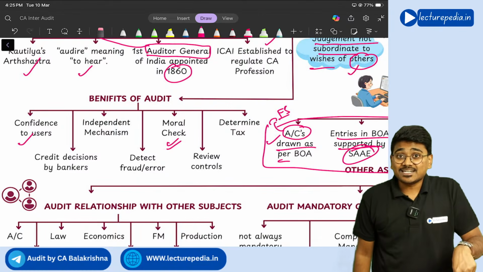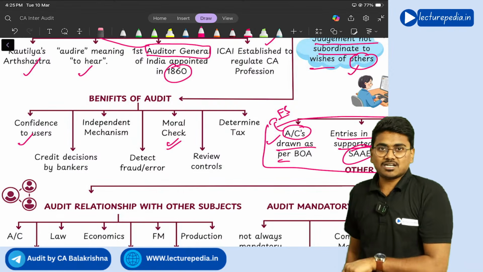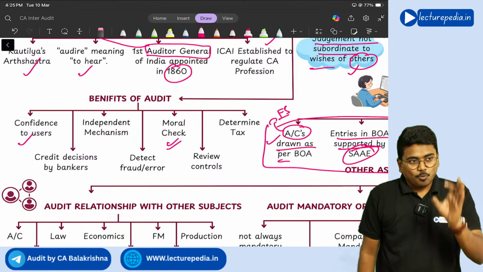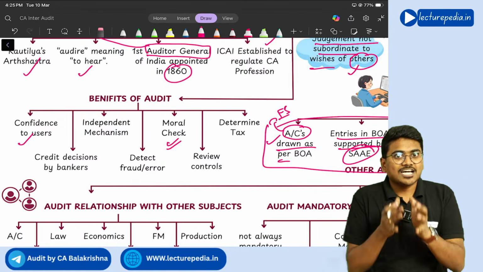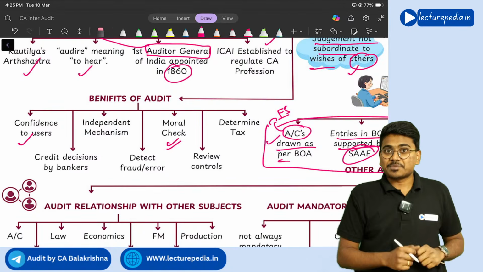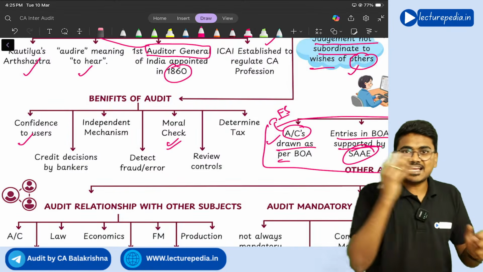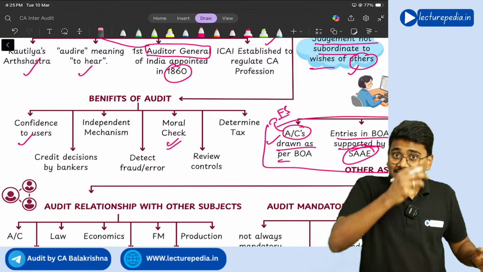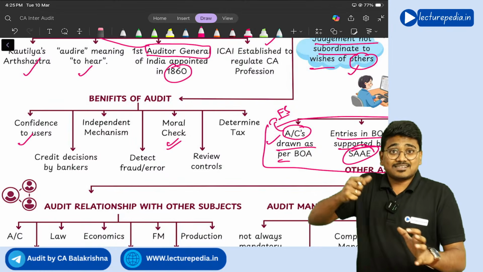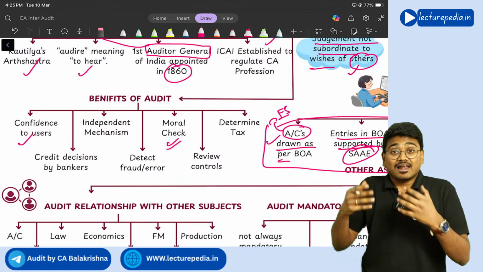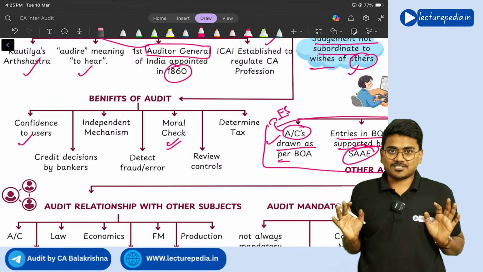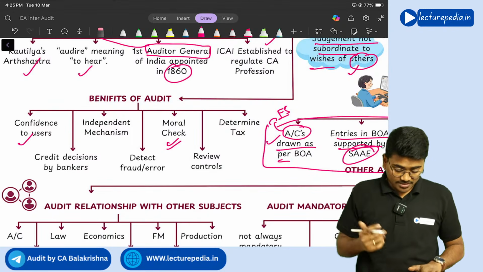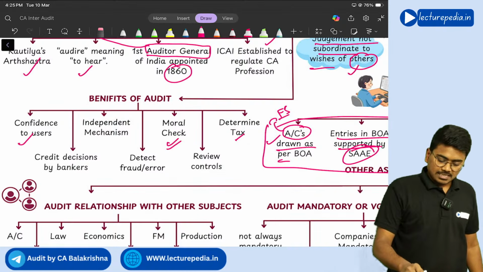So audit will also help the government to ensure that whatever profit has been shown in the financial statements is correct, and whatever tax has been paid on that profit, the tax is calculated correctly. Like this, even the government will get an assurance, just with respect to tax, determination of tax.